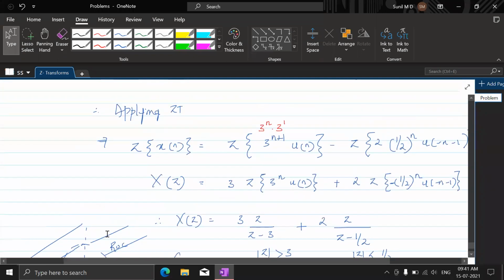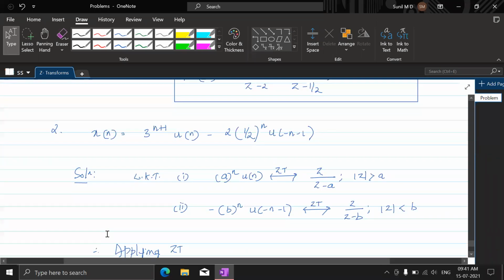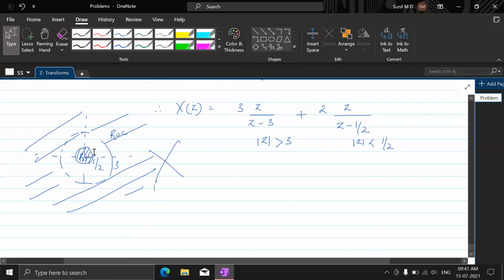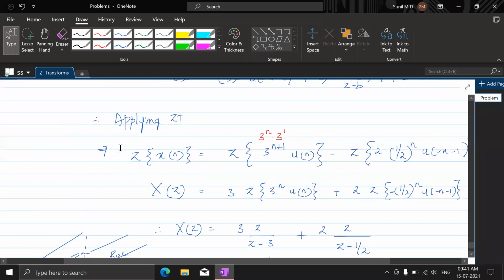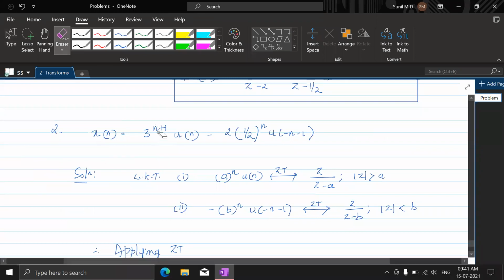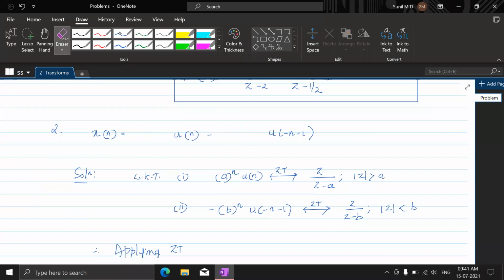Understand that? So what they should have done is this: 3 power n plus 1 should have been brought here, and this should have been brought here. Then it would have been correct. The given problem itself is wrong because you cannot have the ROC separated. That was dealt with in the properties of Z transform. So this will not do. So what we can do here as the adjustment is take this off here and this off here, so let's just interchange that.